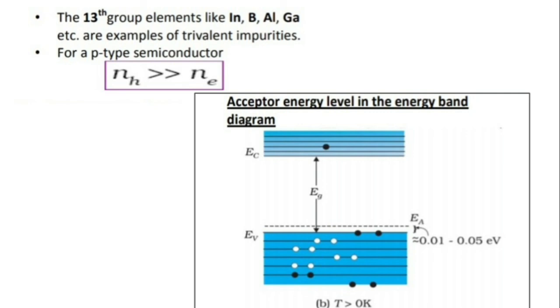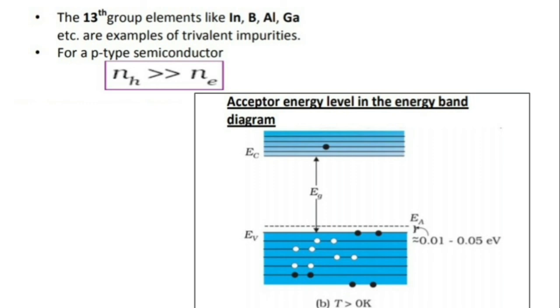Now here we have the energy level diagram. Here we can see that there arises a new energy band which is very close to the valence band, and that is written as EA. The energy gap between EV and EA lies between 0.01 to 0.05 electron volt, depending on whether the intrinsic semiconductor is made of silicon or germanium.